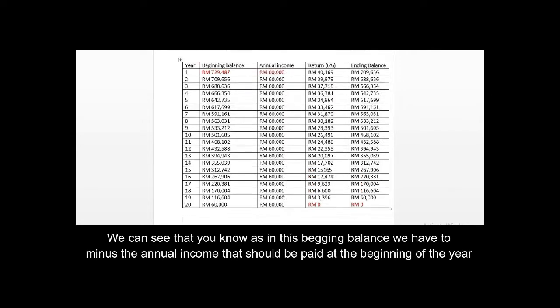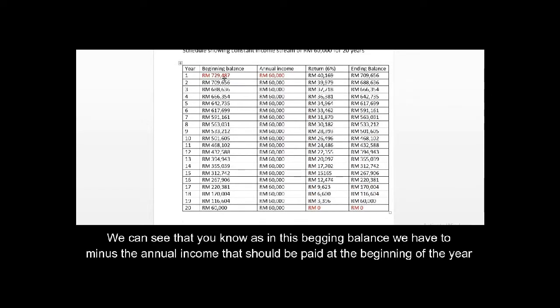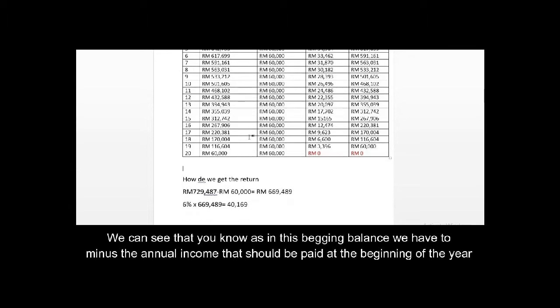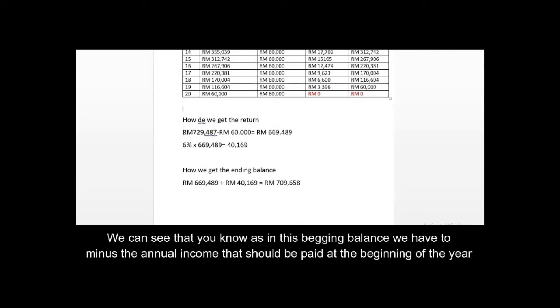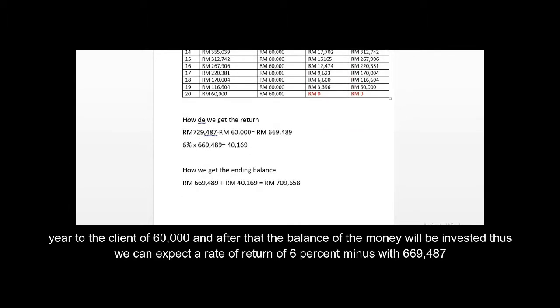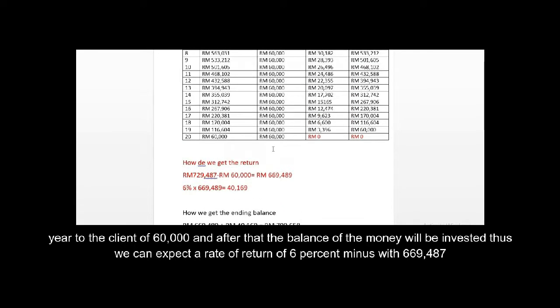We can see that from the beginning balance, we have to minus the annual income that should be paid at the beginning of the year to the client, 60,000, and after that the balance of the money will be invested.